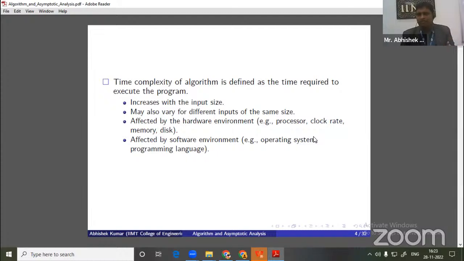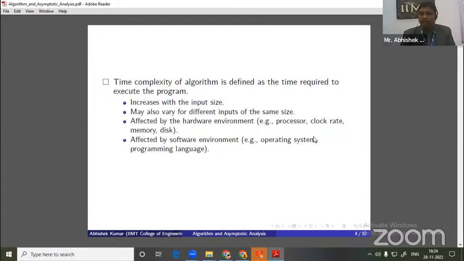And there may be chances that with the same number of inputs, if we change the input order, then the time can also change, as well as our system configuration. That means our hardware configuration: which processor we are using, what the clock rate is, how much RAM we are using, what the disk space is.